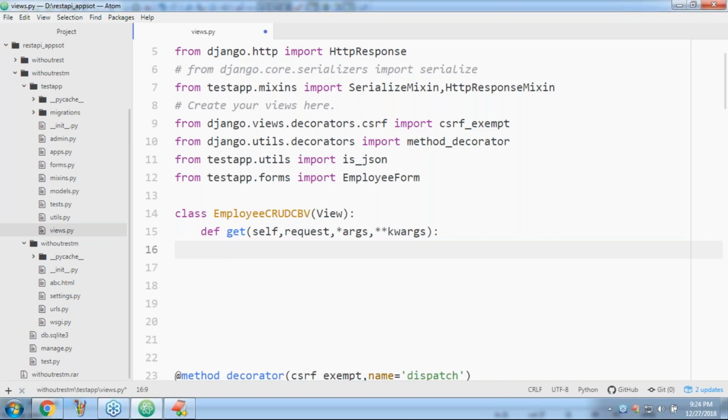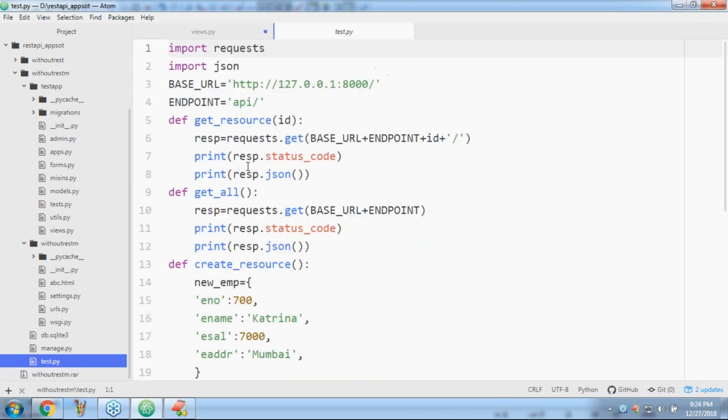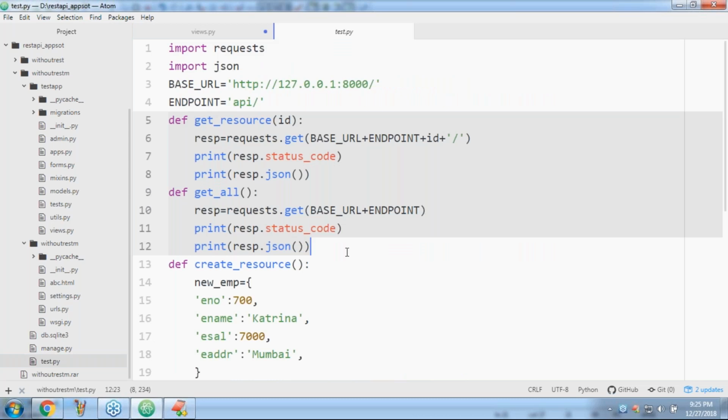Now here listen carefully. From the partner application, we have two methods there. Have you observed, right? We have two methods there, sir. If you want to get based on ID, then we have to call this one. If you want to get all the records, then this one. Are you seeing the difference in the endpoint? Please confirm, friends.